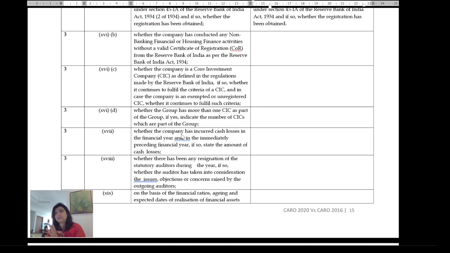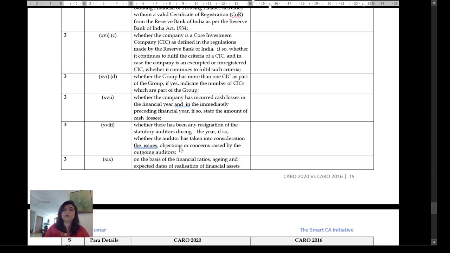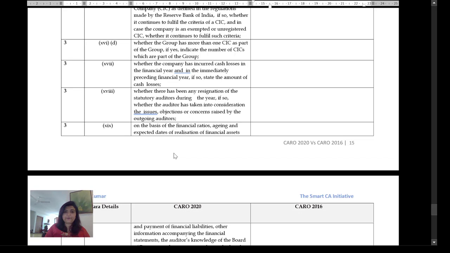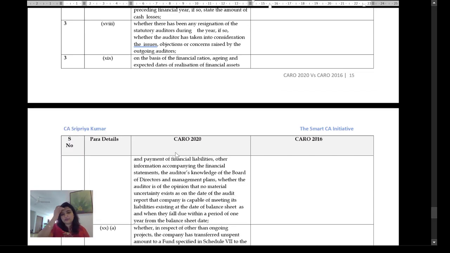Fourth is cash losses. So traditionally, solvency risk has always been an audit problem, but has liquidity been an auditor's problem? Now it's looking like it's going to become. So whether you've incurred cash losses, and if the immediately preceding financial year, state the amount of cash losses. Whether there has been a resignation of statutory auditors. It's a very important point. So what are the concerns? Why did he resign? On the basis of the financial ratios, this is again a complete stunner.